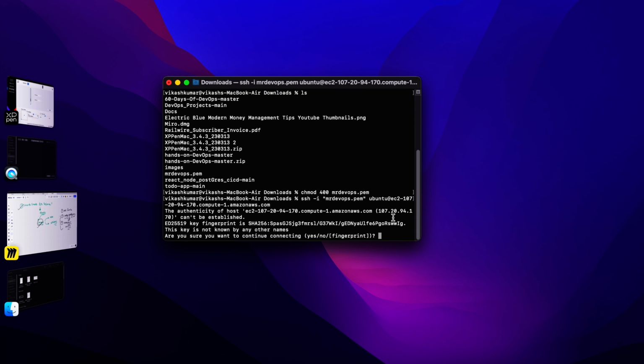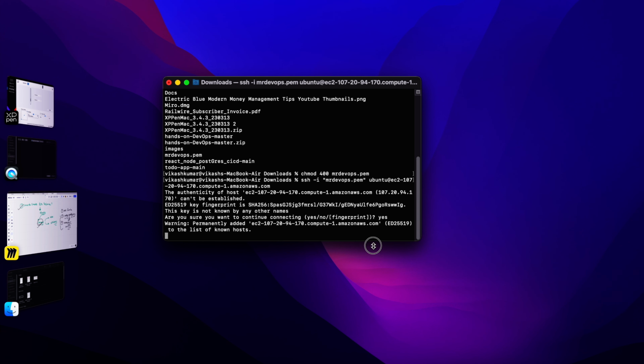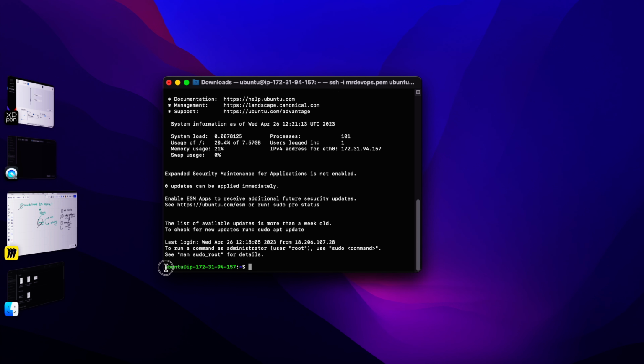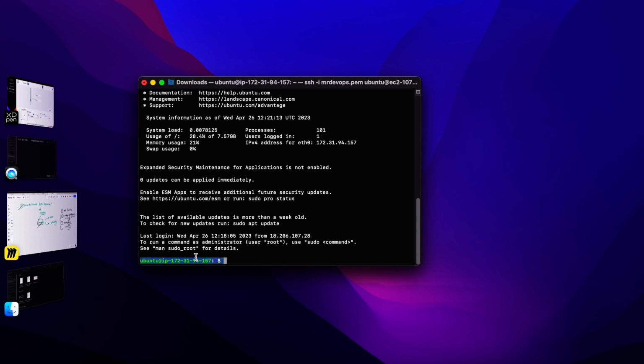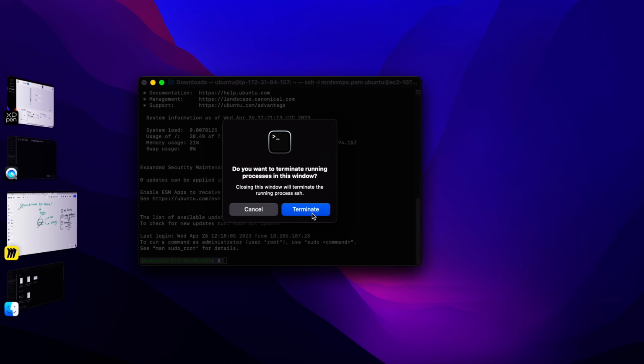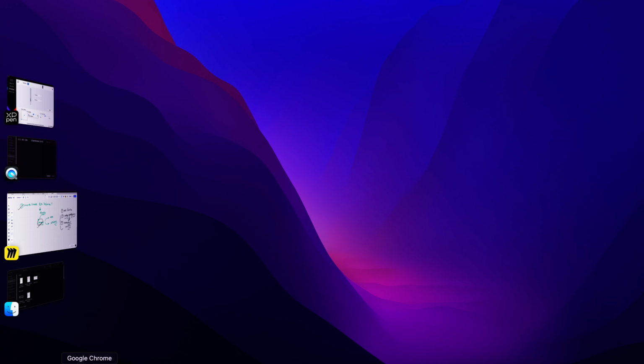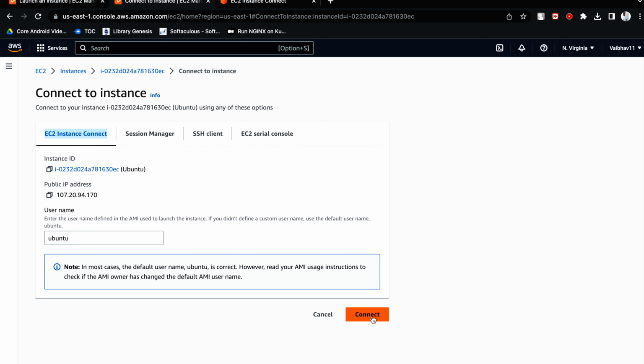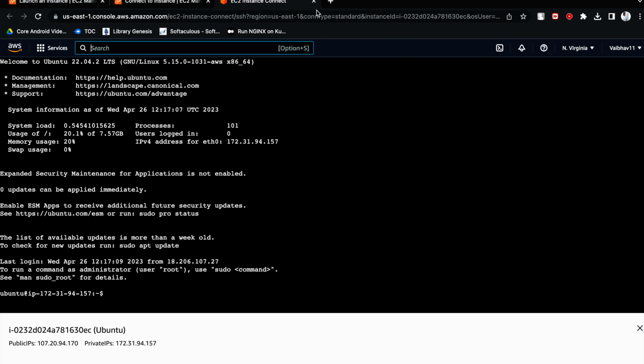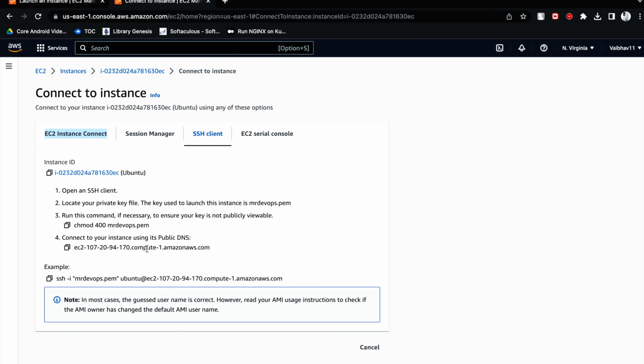Make sure your key should be here itself. Okay, so for the first time it is going to ask like this, just hit yes, and once it will verify, see, in the Mac it is very easy to connect. Because in Windows you have to install Putty, PuttyGen or MobaXterm in order to connect, but in Mac directly you can get connected to the EC2 instance using terminal. So these are the 2 or 3 ways we have seen. Like first way we have seen, that was CloudShell way, like directly by going here we can just connect. So this was a CloudShell way. And second way we have seen how we can connect to that particular EC2 instance using all these commands. So using SSH client directly we have tried to log in.